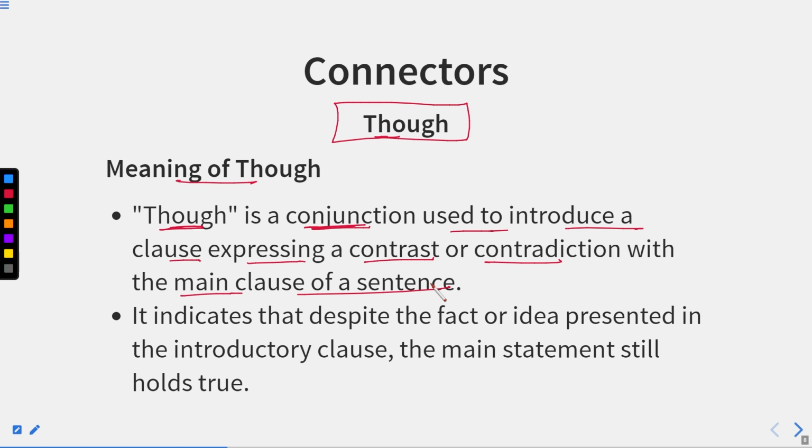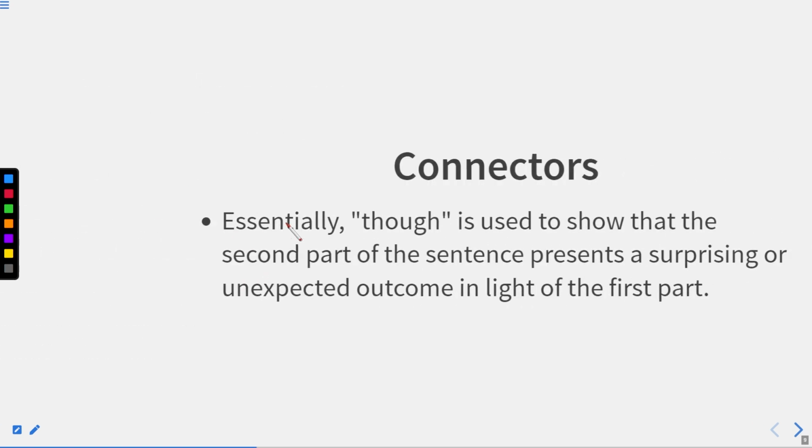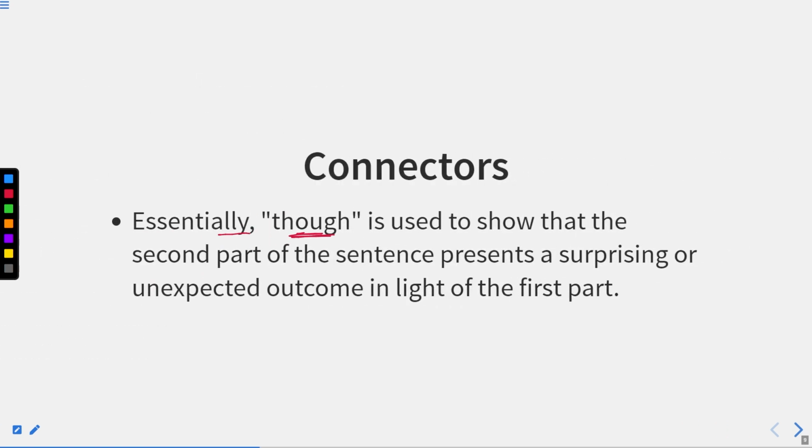It indicates that despite the fact or idea presented in the introductory clause, the main statement still holds true. Essentially, though is used to show that the second part of the sentence presents a surprising or unexpected outcome in the light of the first part.